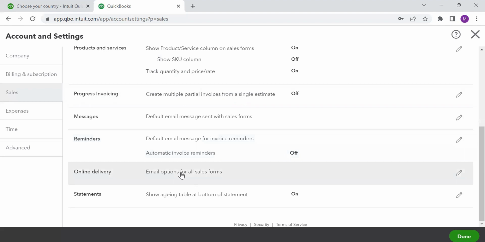Email options for all your invoices can be fed in the second last column. And the last field is very interesting, which is statement. Show aging table at bottom of statement. Now, the aging table, as we all know, is an accounts receivable aging statement.